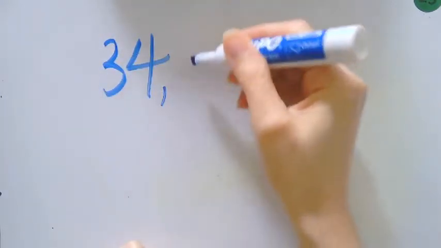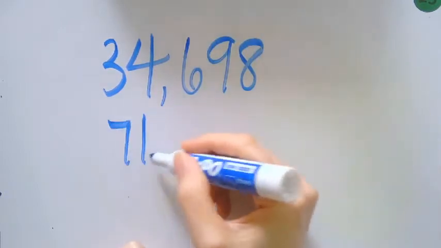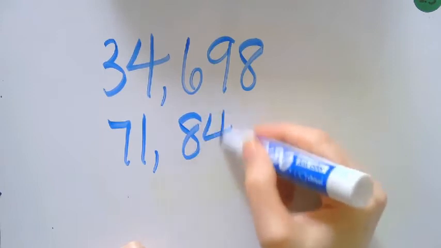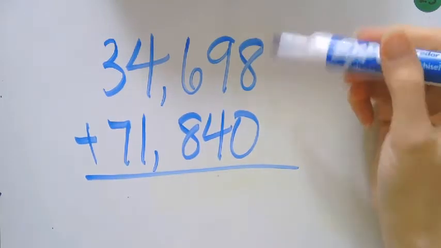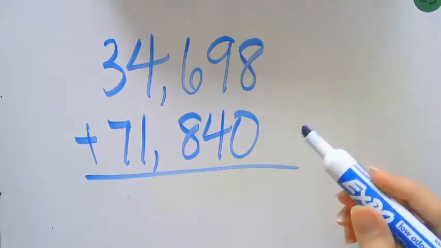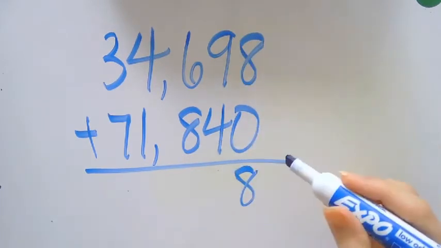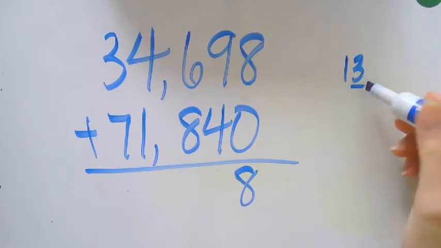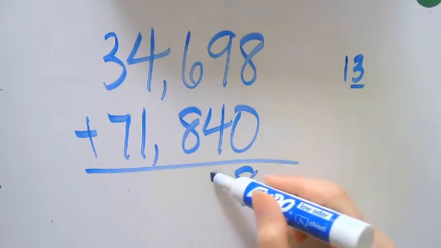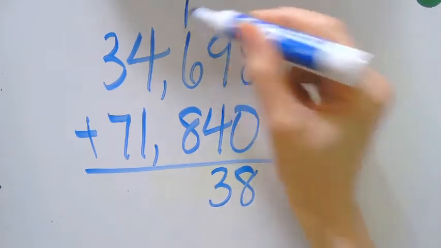Next problem is 34,698 plus 71,840. All right, so adding up this large number together. Again, starting with our ones place, 8 plus 0 is 8. 9 plus 4 is 13. I'm writing that number off to the side because I know that 3 is in my ones place. 3 is the only number that goes here because the 1 goes to the next place value.